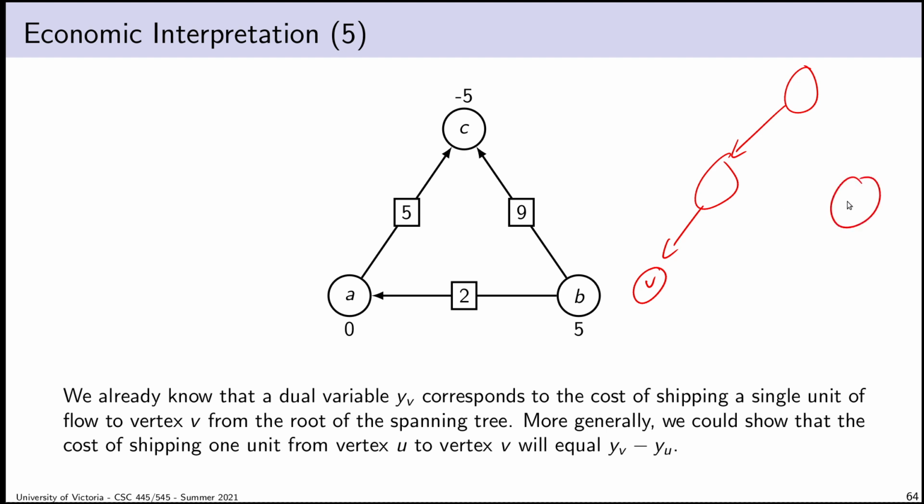But more generally, if I have a vertex u, the cost of going from vertex u to vertex v is just a differential of the two y variables. It's y_v minus y_u. So basically, I ship it up to the root first, and then I ship it back down using the spanning tree. And the reason that there's a negative there is because the value of y_u is the cost of shipping it from the root to u. The cost of shipping from u to the root would be the negation of y_u.